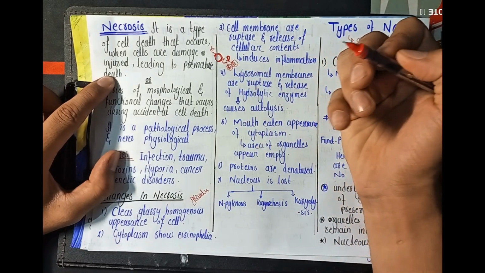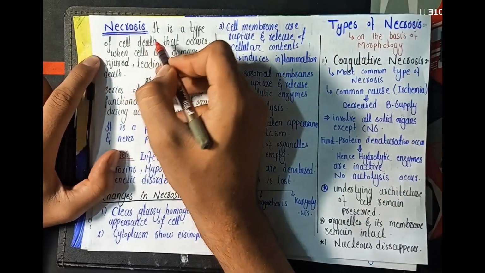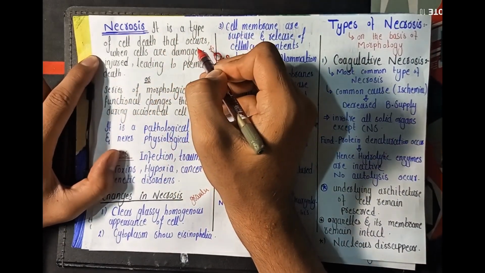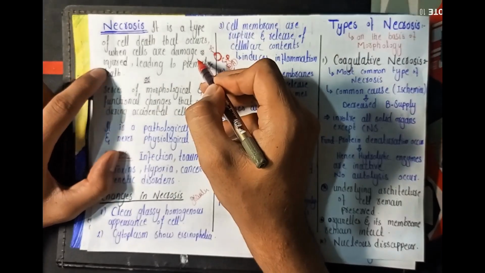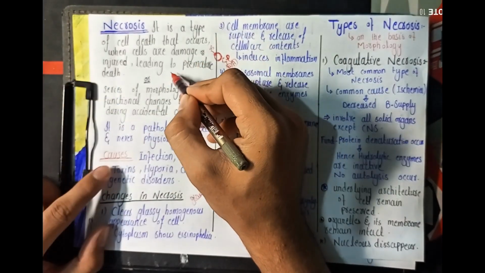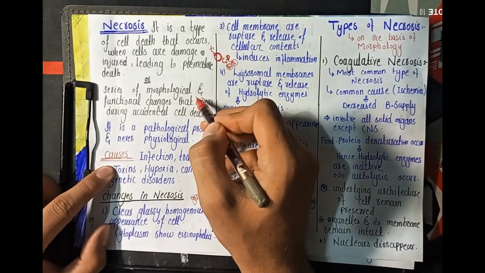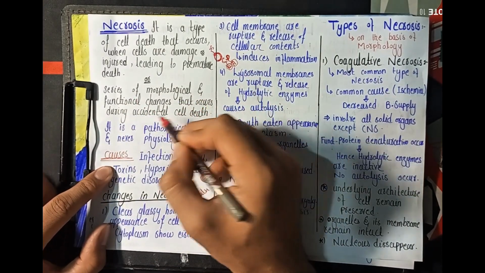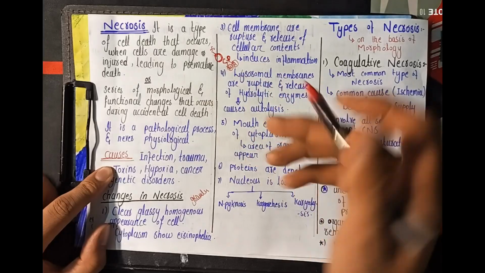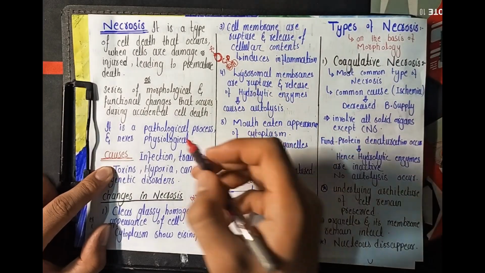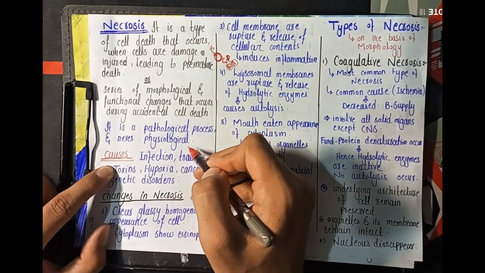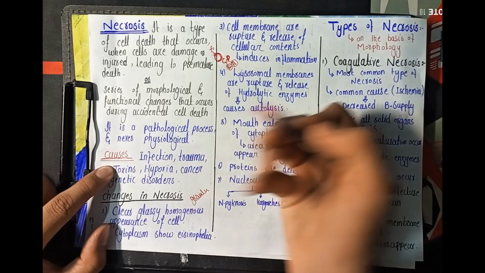और नेक्रोसिस। तो नेक्रोसिस को हम डिफाइन करते हैं as the type of cell death that occurs when the cells are damaged or injured irreversibly and leading to the premature cell death. The series of the morphological and functional changes that occur during the incidental cell death is known as necrosis. और necrosis, it is a pathological process and it can never be physiological.